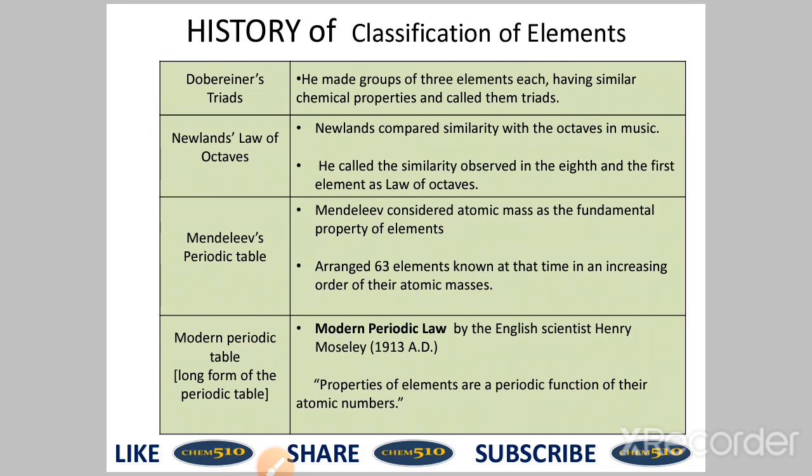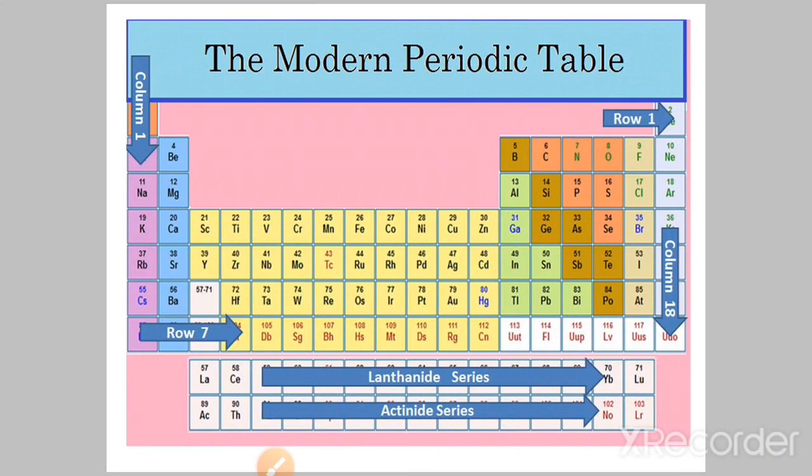And the fourth one is the modern periodic table. The modern periodic table was discovered by Henry Moseley. Properties of elements are a periodic function of their atomic number. Now, this is the modern periodic table.